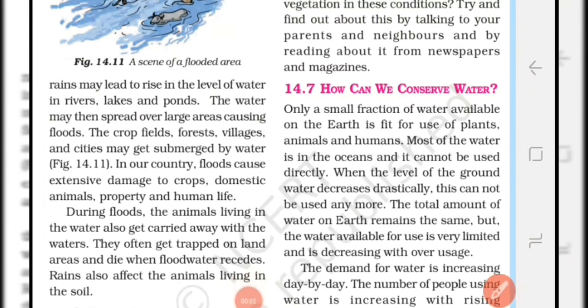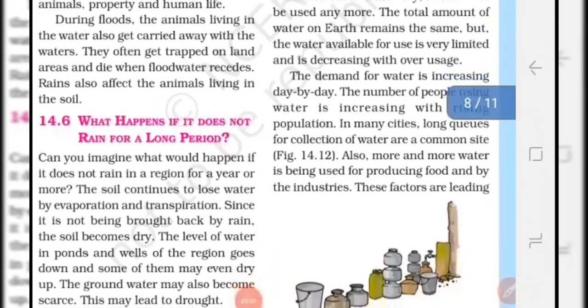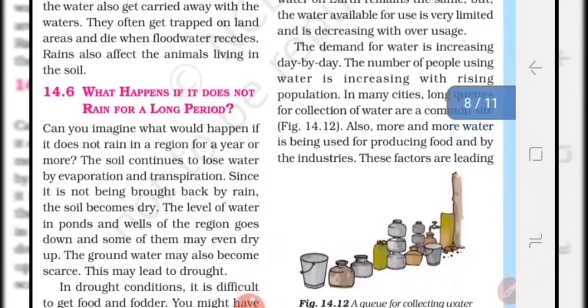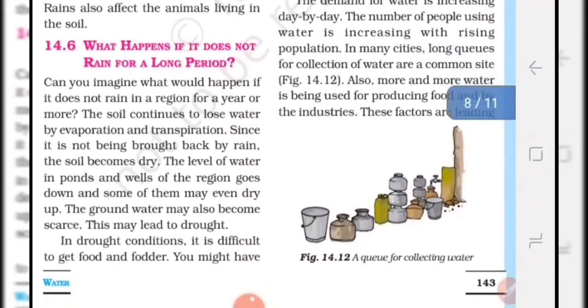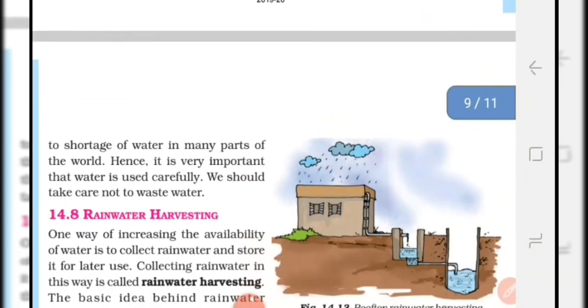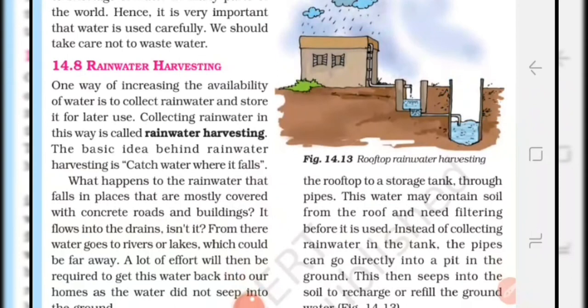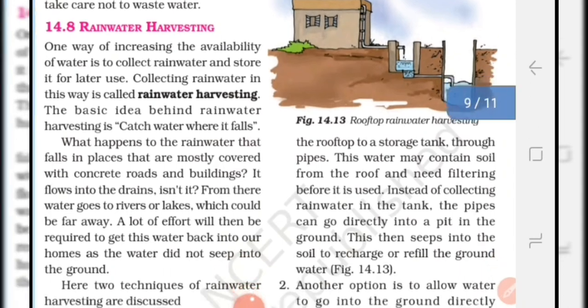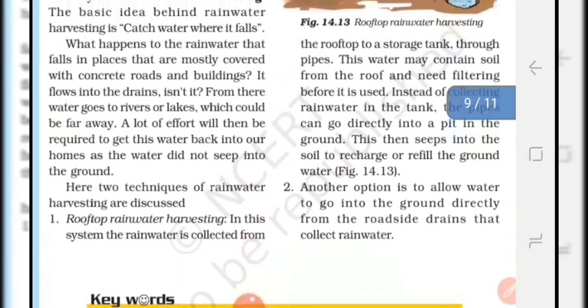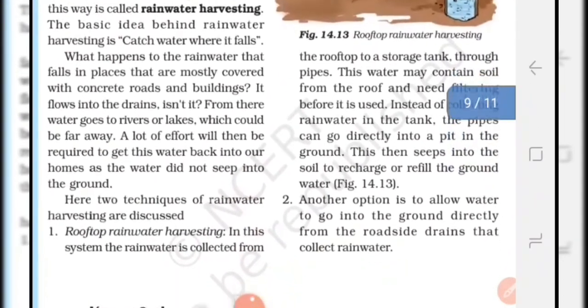And the demand for water is increasing day by day due to the increase in population. More and more water is used in industries for producing food and for other purposes. So it is very important that water is used carefully. Okay students, one of the methods of conserving water is rainwater harvesting. It means we can collect rainwater for future use. So let us understand this rainwater harvesting technique.